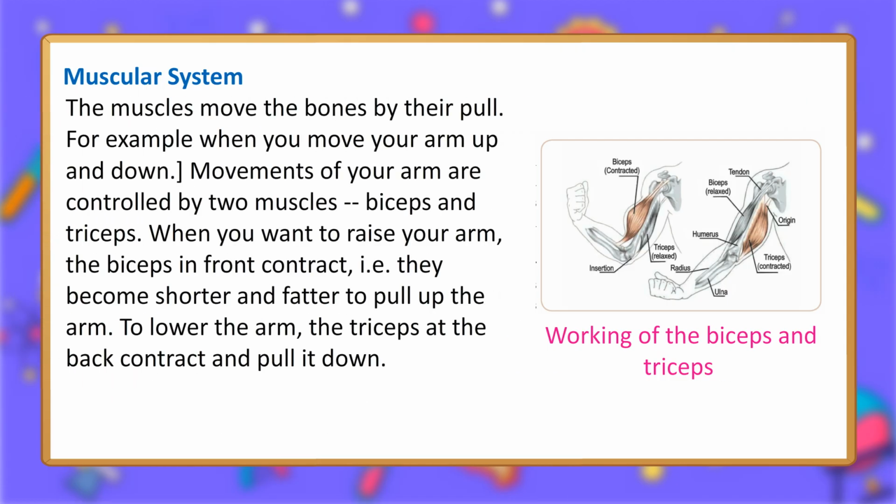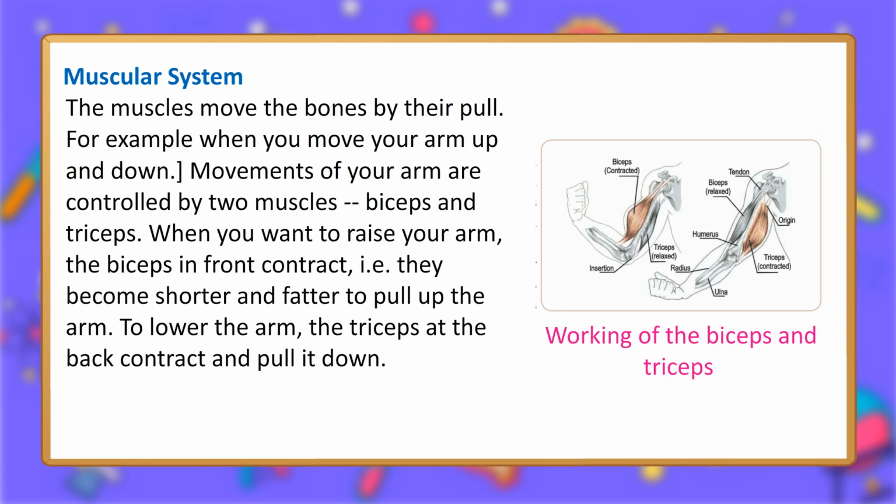The muscles move the bones by their pull. For example, when you move your arm up and down, movements of your arm are controlled by two muscles, biceps and triceps. When you want to raise your arm, the biceps in front contract, i.e. they become shorter and fatter to pull up the arm. To lower the arm, the triceps at the back contract and pull it down.